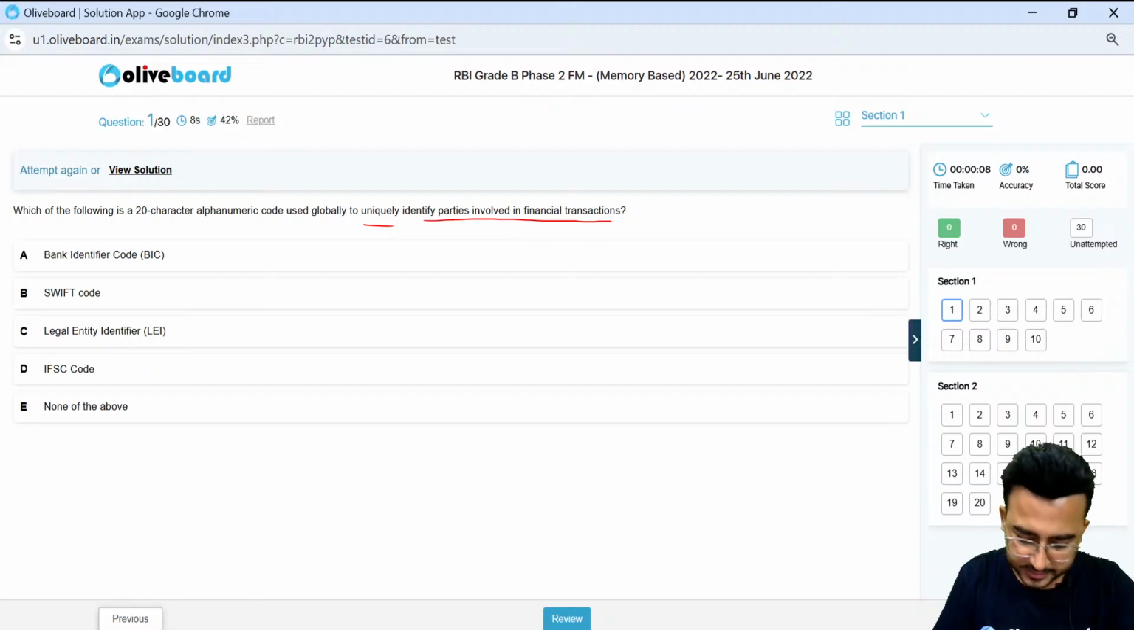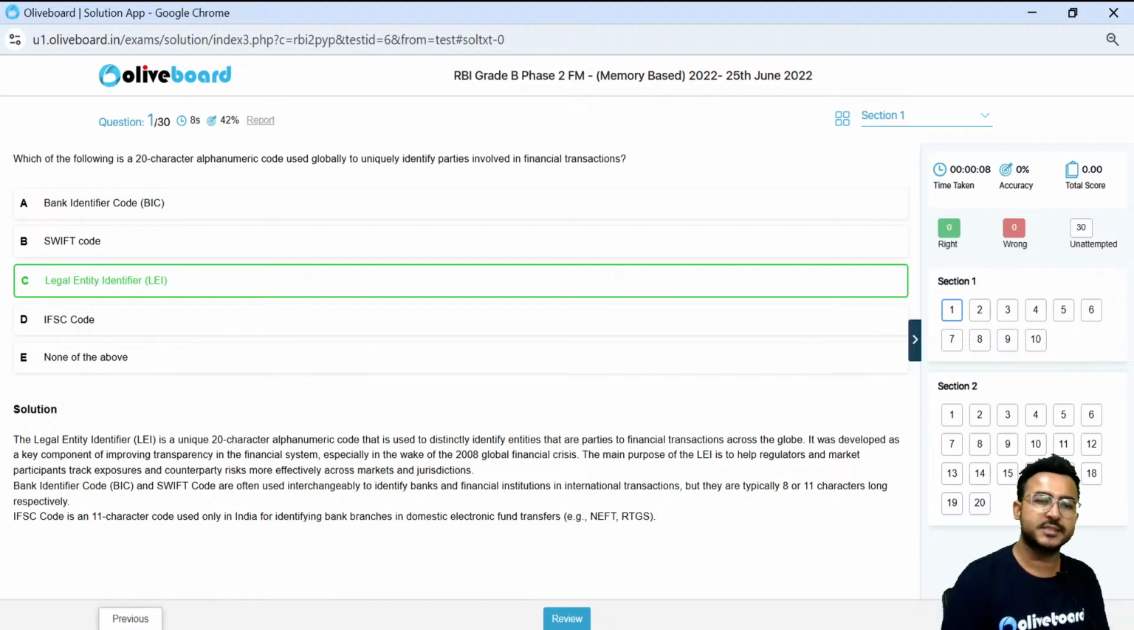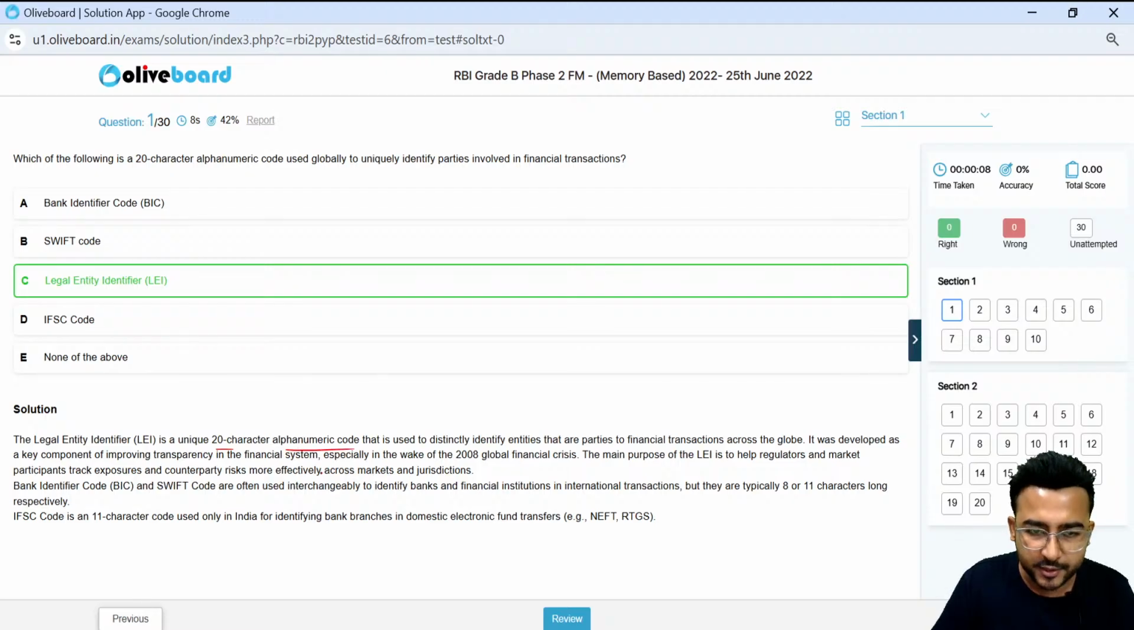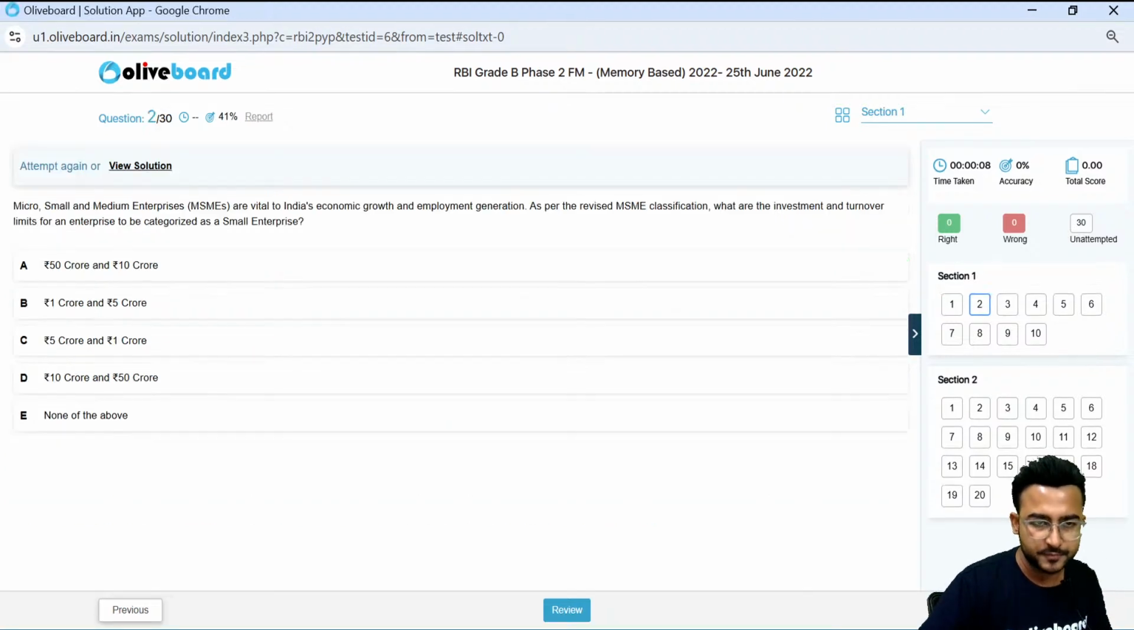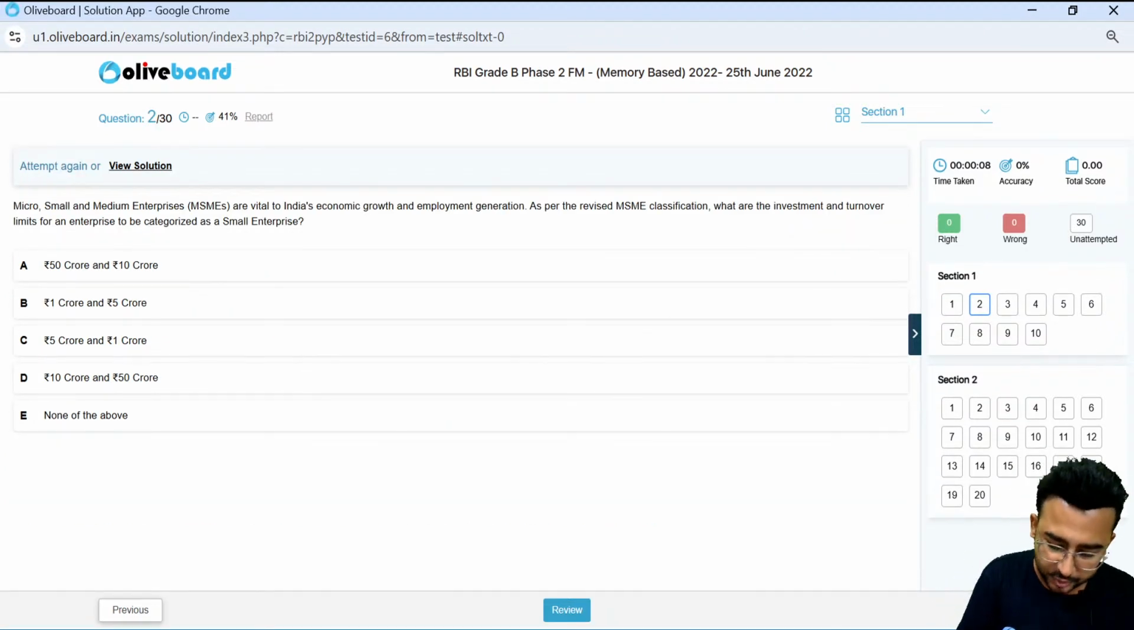The correct choice here is, guys, option C. Yes, Rahul. Option C here is the correct choice, legal entity identifier code. It's nothing but a 20-digit alphanumeric code which is used for distinctly identifying the entities in the financial transactions. Okay, now this came in 2022.